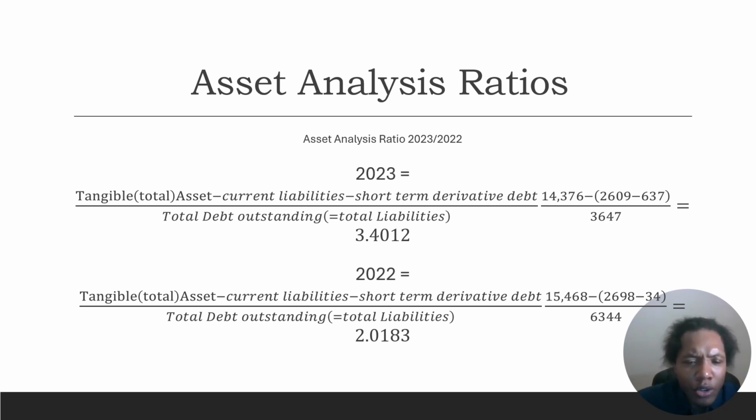assets subtract current liabilities subtract short-term debt divided by total debt outstanding, or total liabilities, equals 3.4012. In 2022, total tangible assets subtract current liabilities subtract short-term debt divided by total debt outstanding, or total liabilities, equals 2.0183.